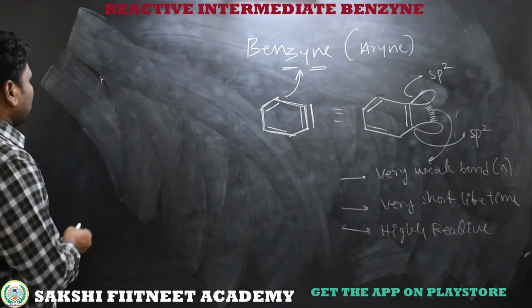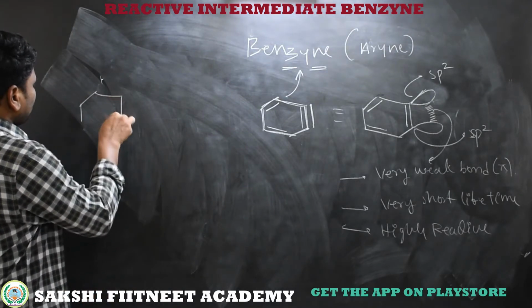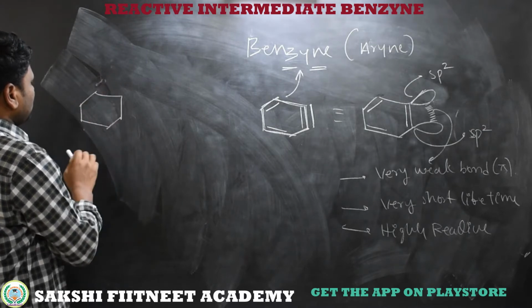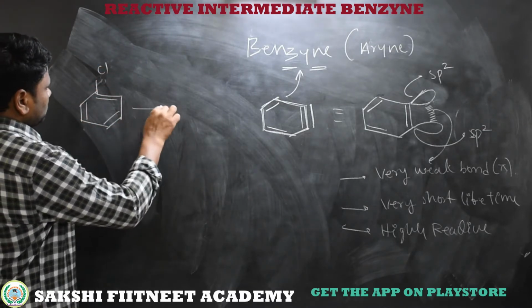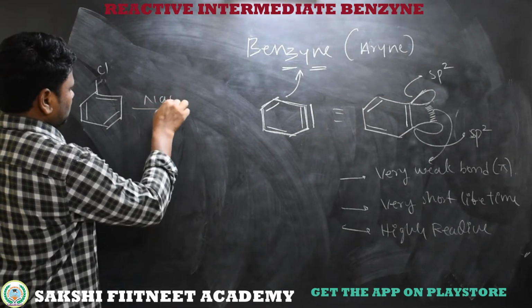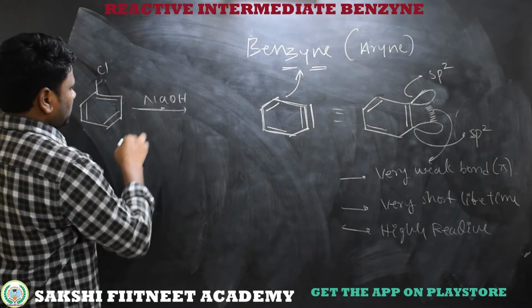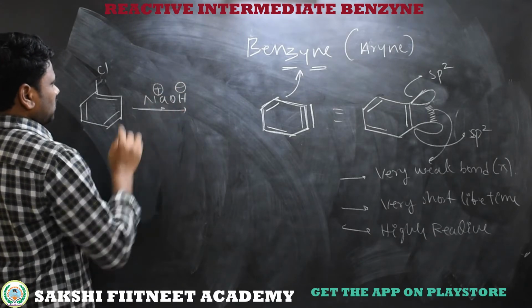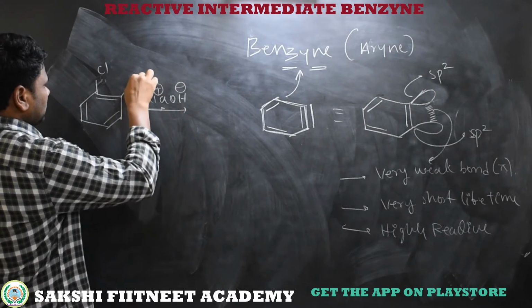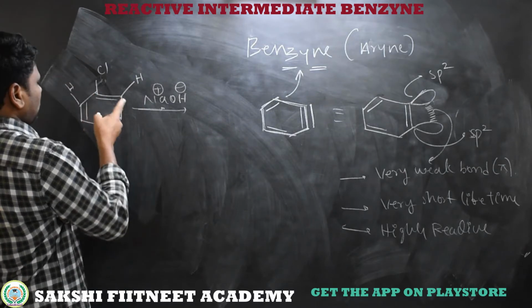intermediate. So here I am taking chlorobenzene. I am treating it with a base, that is NaOH. The base gives Na plus and OH minus. Here this OH minus abstracts an ortho hydrogen.